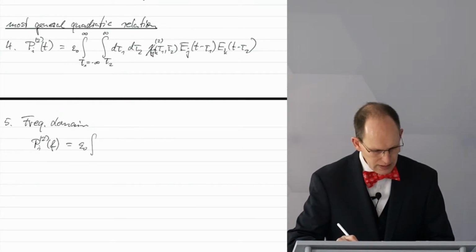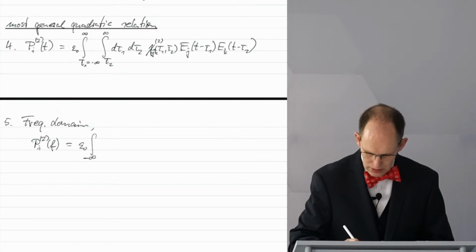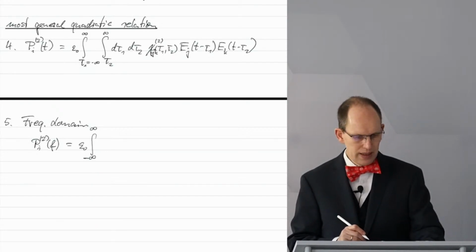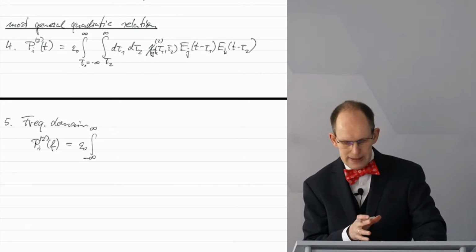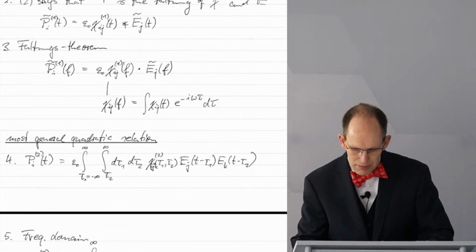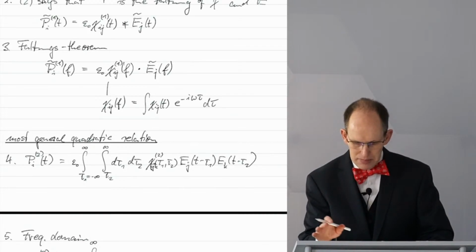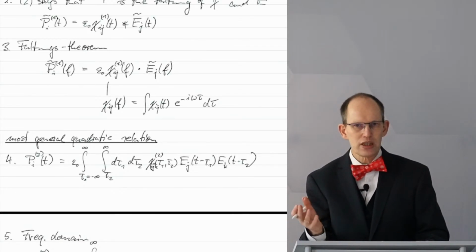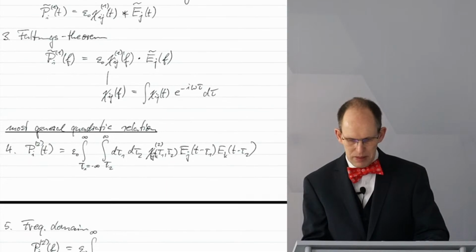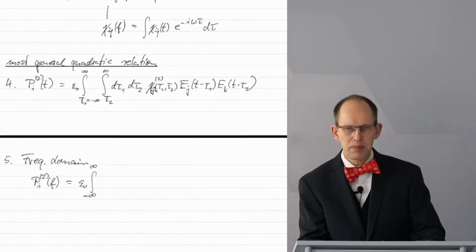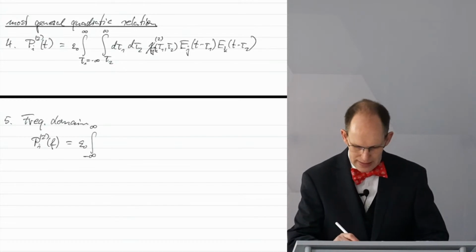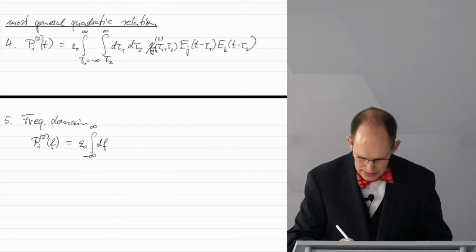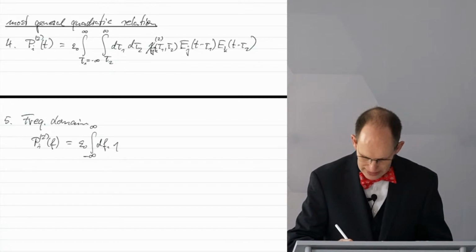So you see the immediate connection to nonlinear optics. If you look above, it's just a multiplication of the susceptibility and the electric field, both in frequency domain, of course. Here one integral remains, in general at least.